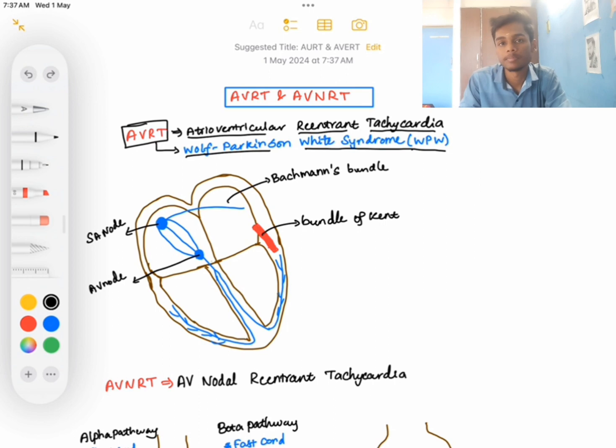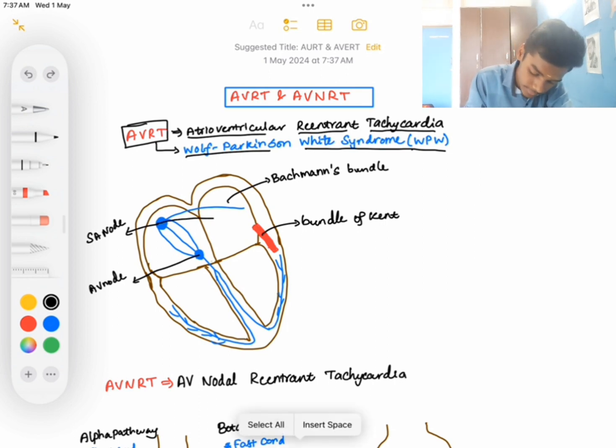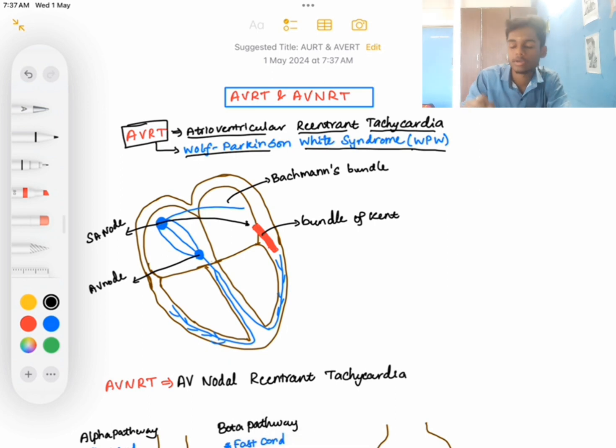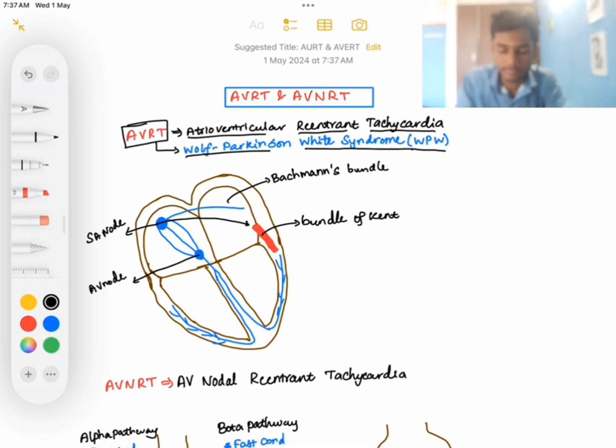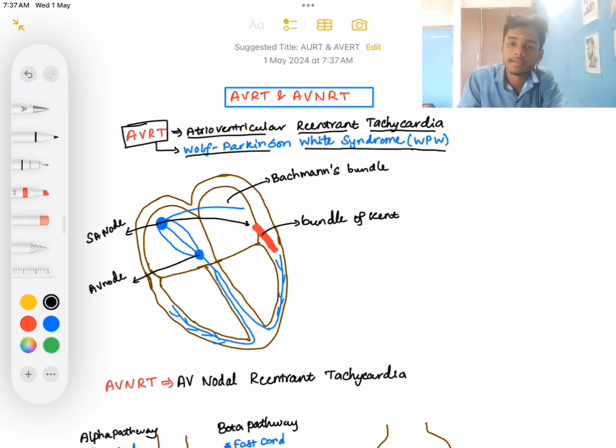If there is a premature beat, the impulses will reach this bundle of Kent. What will happen? Because of the normal stimulus which was before this premature beat, the bundle of Kent will be in refractory period now. If it is in refractory period, then the impulses cannot pass through this bundle of Kent.